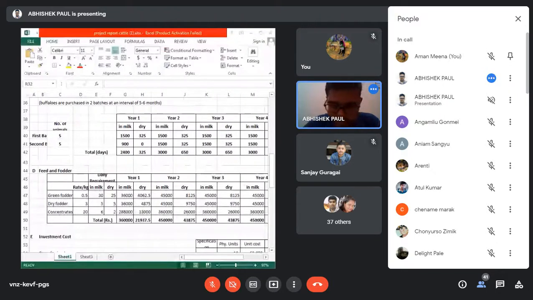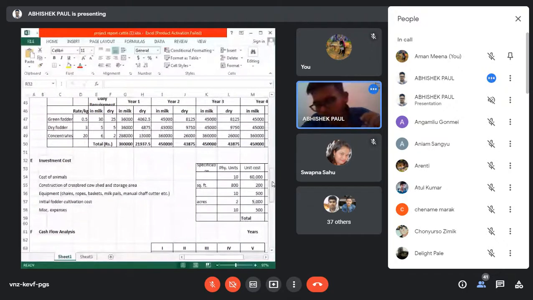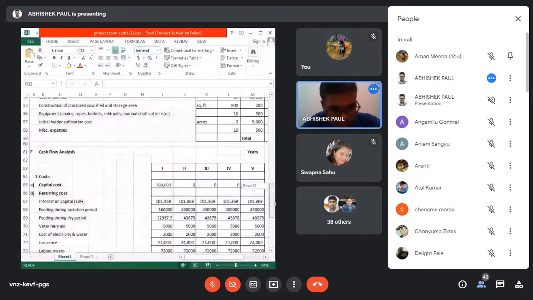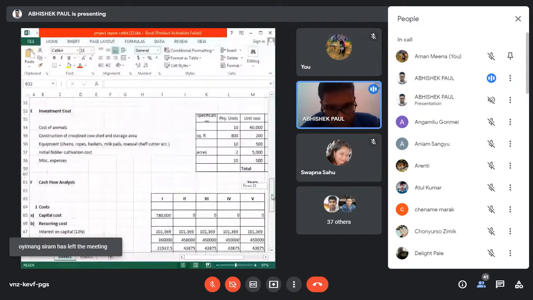Sapna, done? Yes, sir. Okay, for second year it is done. Then up to fifth year it will be the same, because the dry days and milk days are the same for the rest of the years. That's why the feed cost will also be the same. Now this is the one aspect.